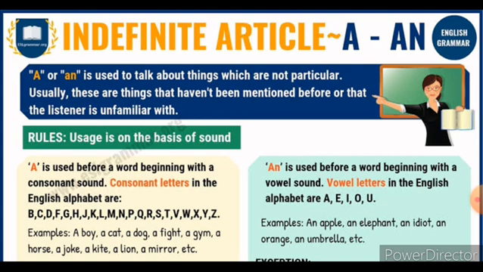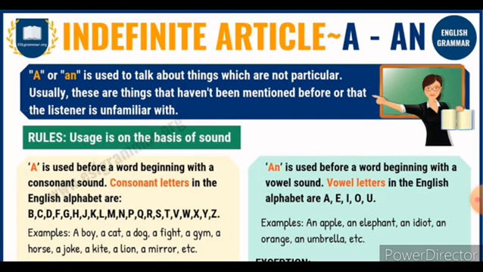Now look at the example, children. Apple. What is the sound there? Apple. It is a vowel sound. It is singular also. It is mentioned only as apple, not apples. It is a singular noun and it produces the vowel sound. We can use the article an before the noun. So the answer is an apple. Now look at the next one.